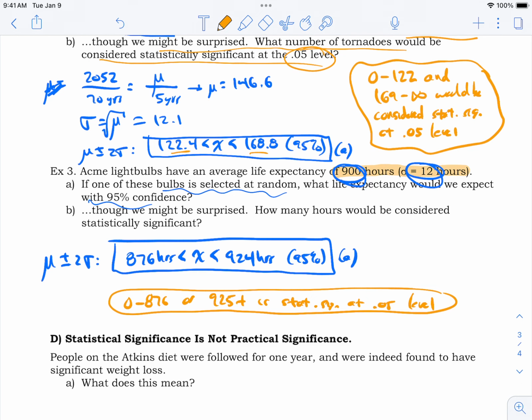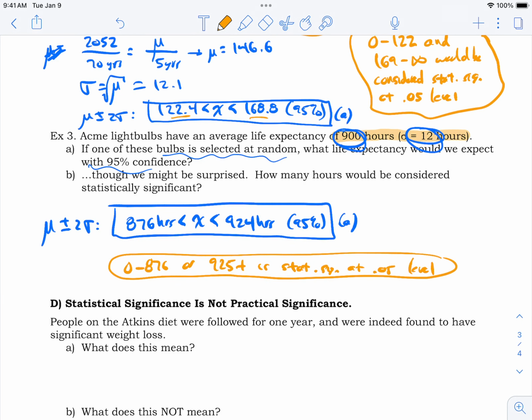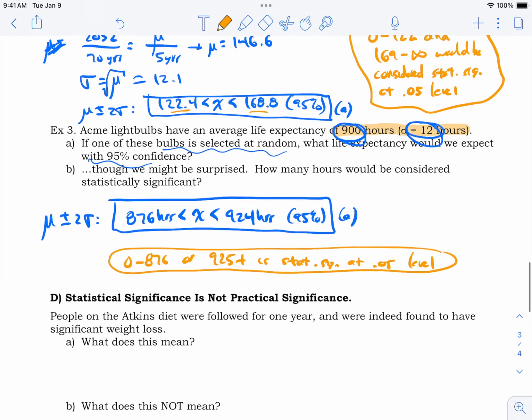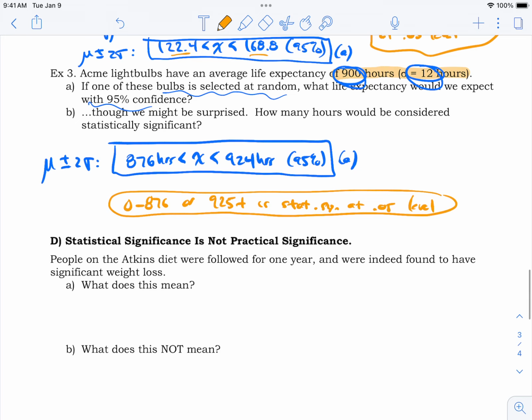876, there we go. Okay, so I hope you're kind of catching on to the pattern here. Confidence levels, statistical levels, even p-values, they're all talking about the same thing, but maybe coming at it from a semi-different angle. Okay, so we're almost done with the lecture, but before we end, let's make sure we're using our language carefully.